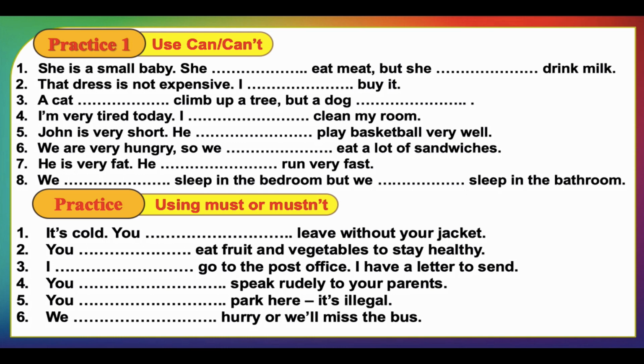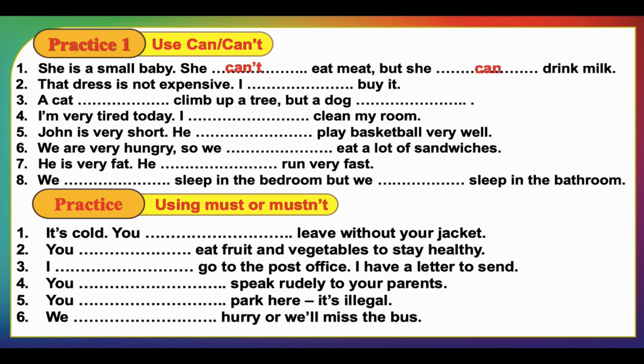She is a small baby. She ate meat, but she drank milk. So for example, if we have a small baby, is he going to eat, let's say, bread, meat, something that is hard, or is he just going to drink? So of course he's gonna drink. First one, she can't eat meat, but she can drink milk.